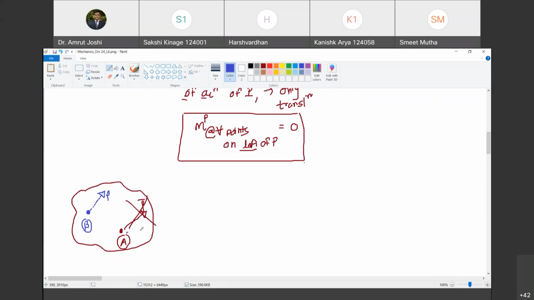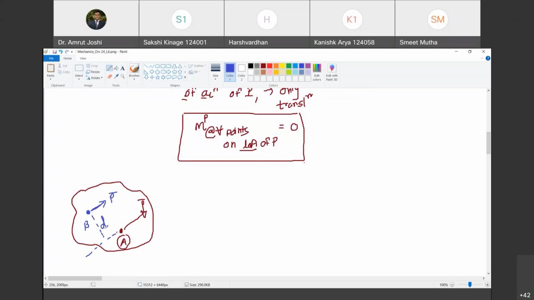And in addition to that, at point B, I need to apply P bar as it is. Happy? Yes, sir. And in addition to that, I have to apply the moment of force P bar at B. So what is that moment?